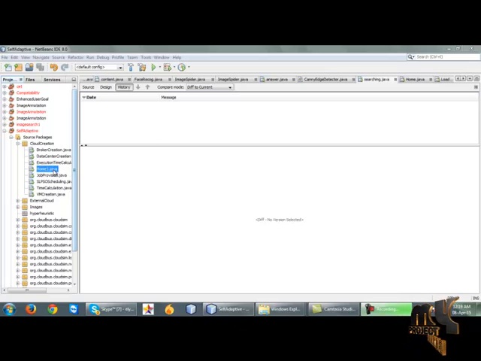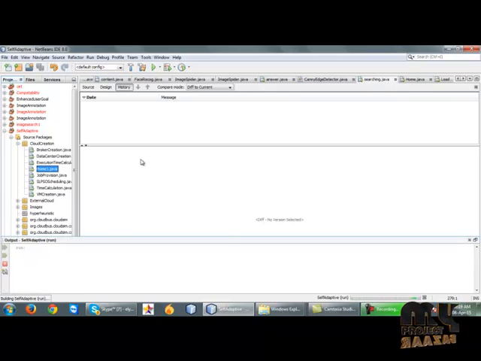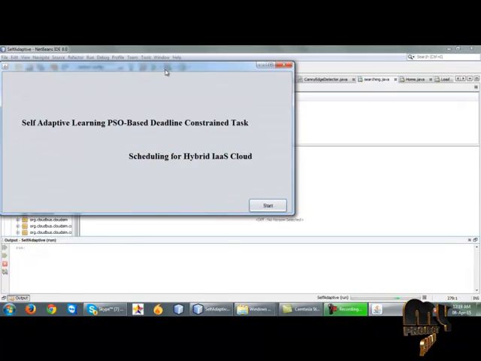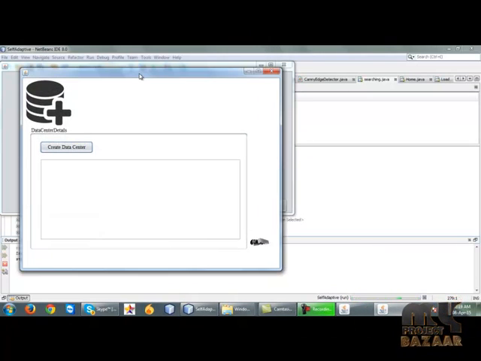First of all, we have to run home1.java. It is the first frame of our project. It ran successfully, and click the start button. In this project, we use the CloudSim tool. CloudSim is a tool used to create the cloud environment. It makes it easy to create the data center, broker, virtual machine and cloud, where cloud means job. In real time, creating a cloud environment is difficult, so we use CloudSim in this project.